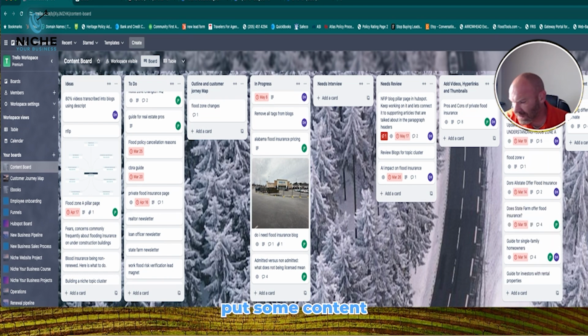Maybe we need to put some content into our Learning Center on our website. Then we've got a stage for it here. And then if we've got everything ready to be published, I've approved it and all that, I could put a whole list here. And when it needs to be published, my content manager and my video editor and all of them know, hey, we need to work on getting these things published to YouTube, to the website, whatever, taking them live. And once they do that, they move them over to completed.